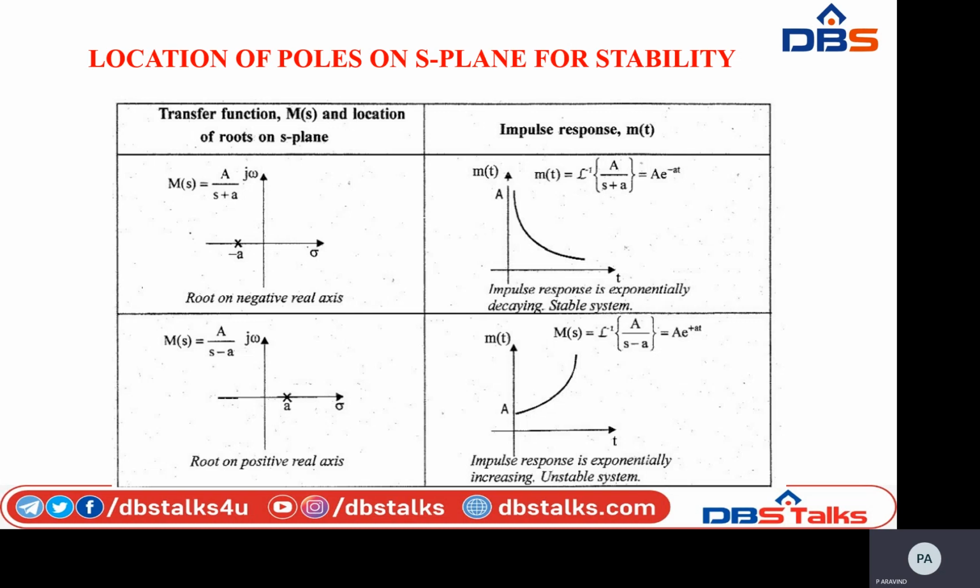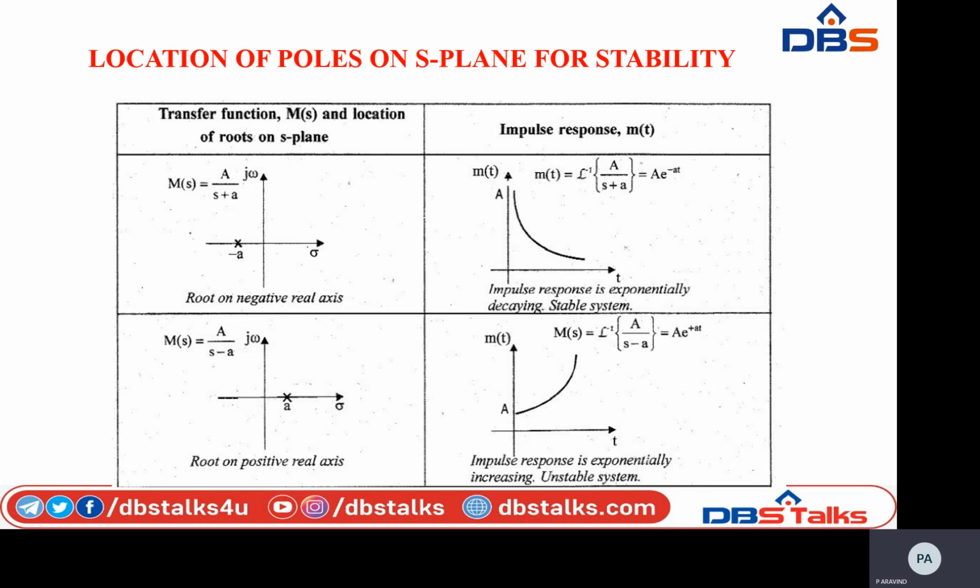Coming to the second one, here my transfer function M of s equal to a divided by s minus a. The corresponding root for this transfer function is s equal to a, nothing but the pole. Always here we are going to locate poles on the S-plane, right? Poles are nothing but the roots of the denominator polynomial of the transfer function.